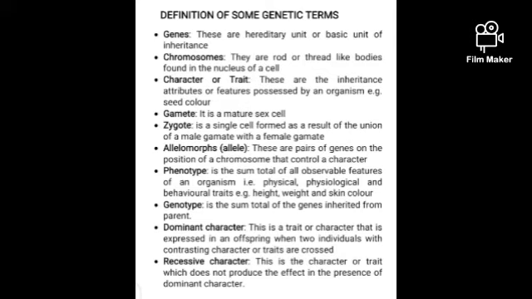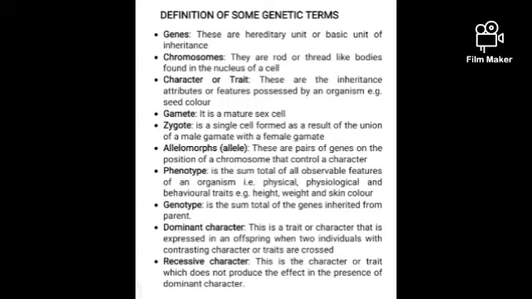Definition of some genetic terms. What do we understand by the word gene? These are hereditary units or basic units of inheritance. Chromosomes. They are rod-like bodies that are found in the nucleus of a cell. Character or traits. These are inheritance attributes or features possessed by an organism, e.g., seed color. Gametes. This is a mature sex cell.